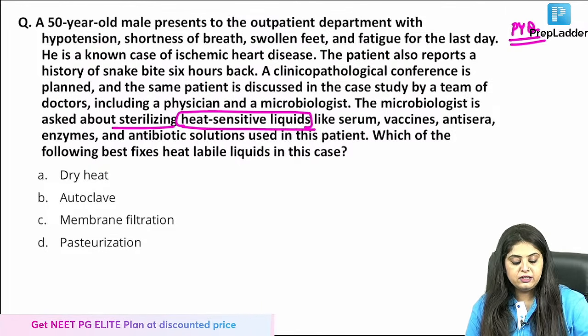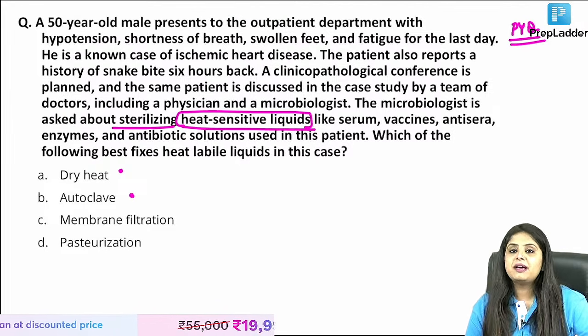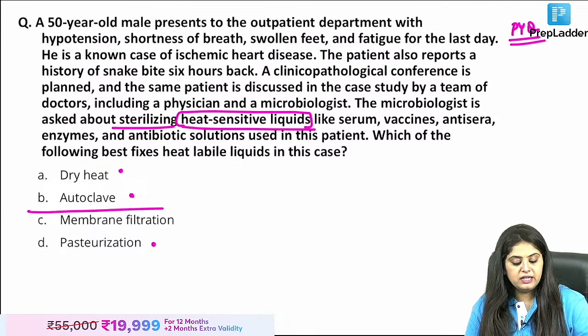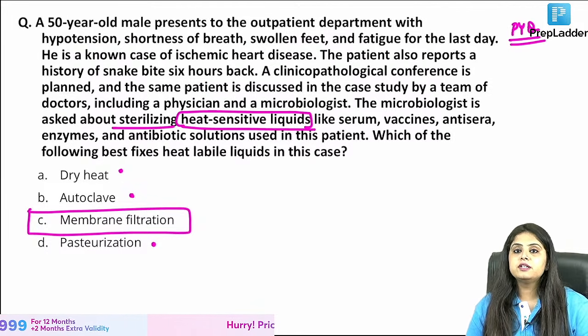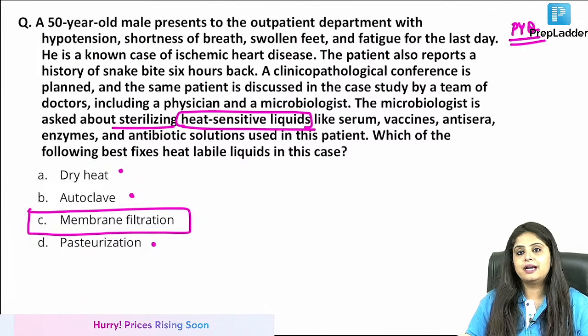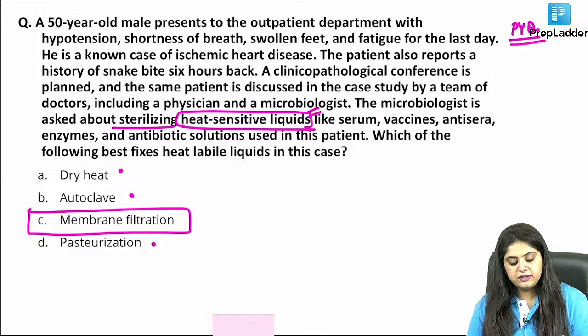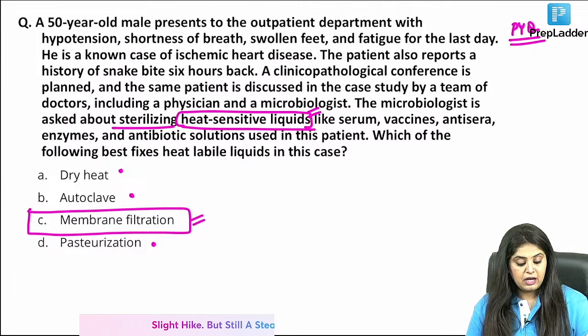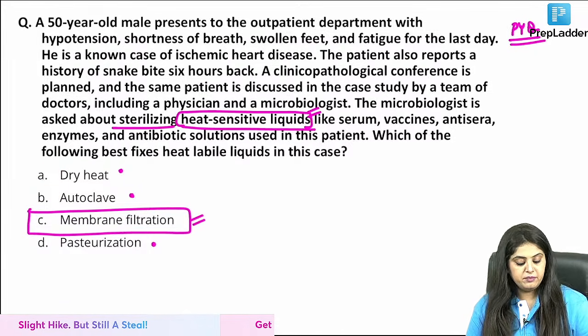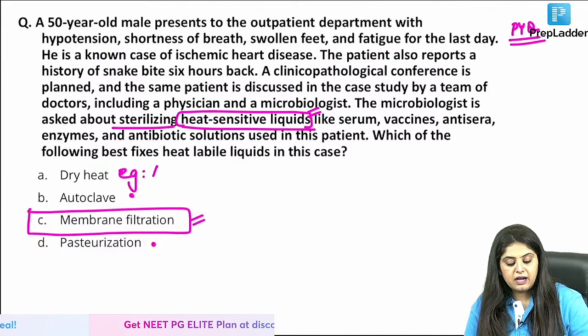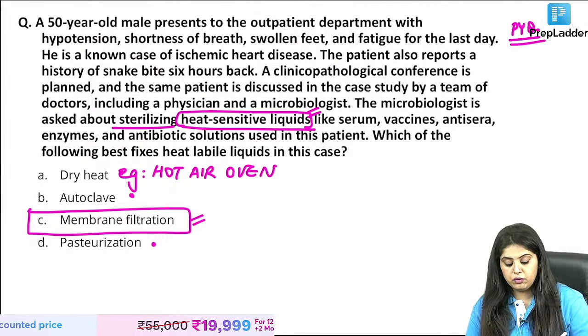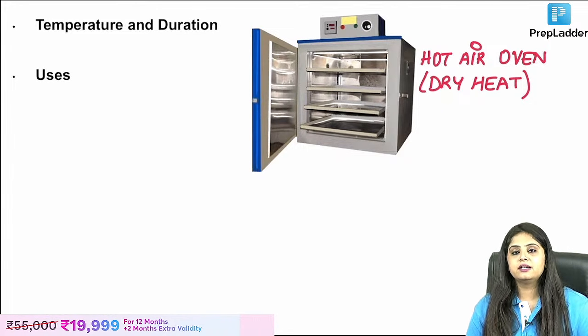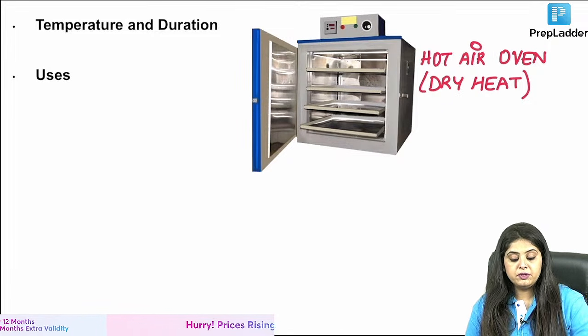Ma'am, dry heat uses heat, autoclave uses heat, pasteurization of milk uses heat. The only thing that doesn't use heat is filtration, like filtering air and filtering water. So for heat sensitive liquids you had to apply common sense. But now you will tell me all the others. Firstly, give me an example of dry heat. One oven that you always get a question on is known as the hot air oven. You will also get a photo of the hot air oven. It looks like an oven and everyone knows. What is the temperature? You will tell me.